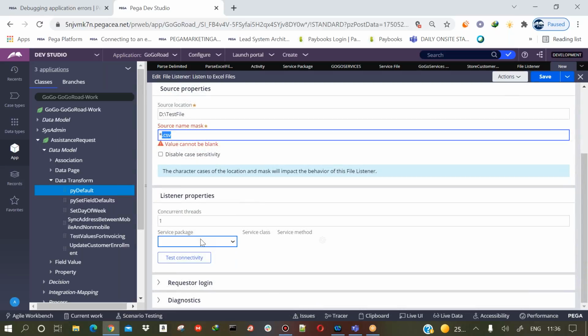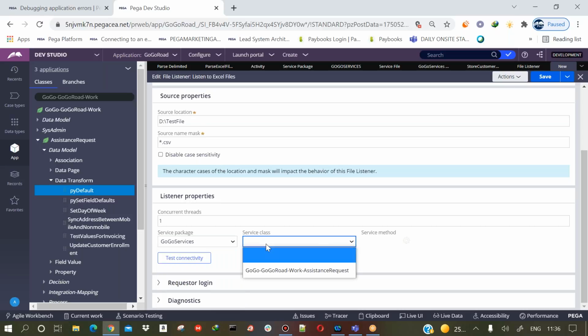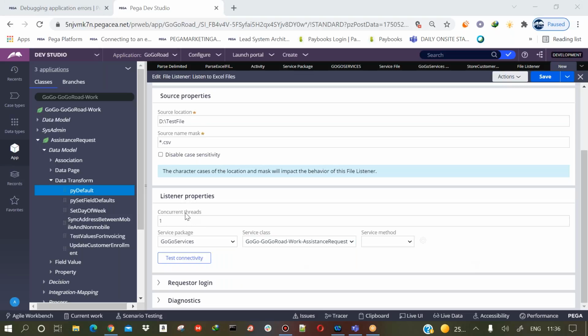Now here I will select my service package, and here I will select the service class, and here I'll select my service activity, sorry, the service file.